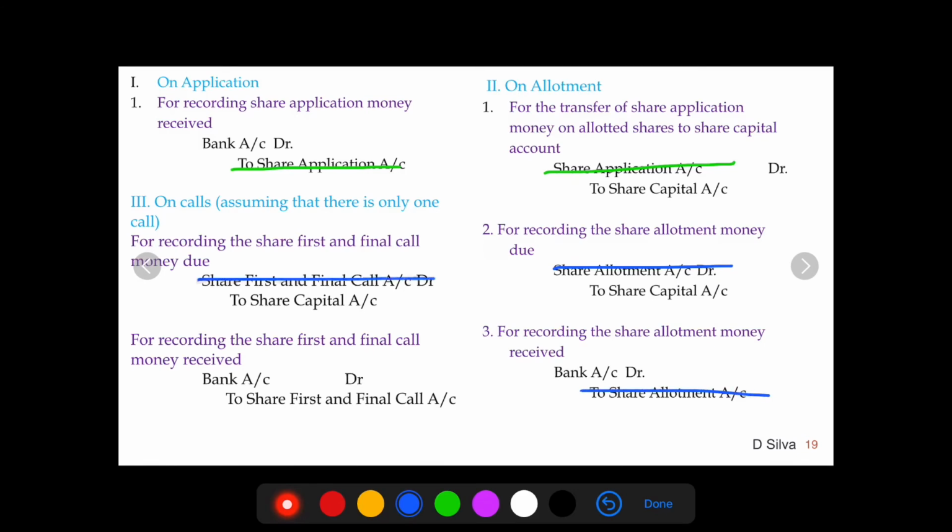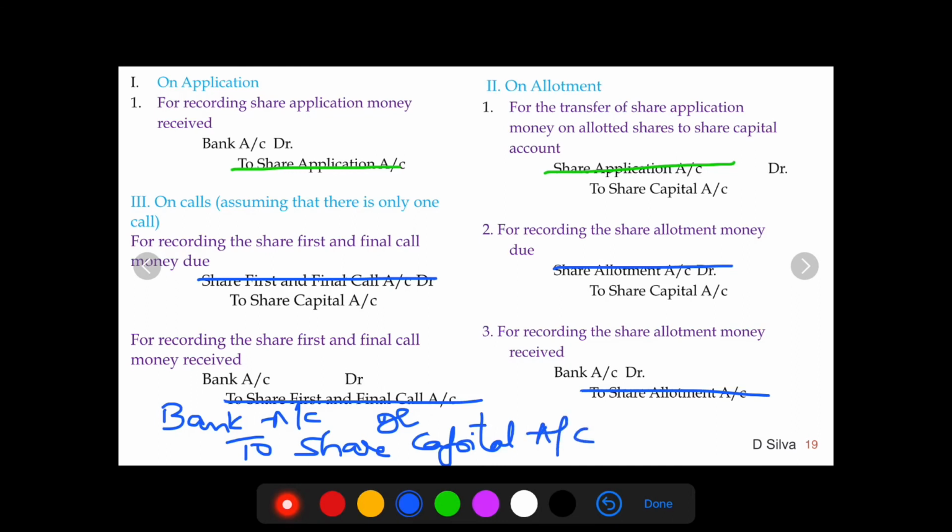Again on calls, a debit entry and a credit entry. So ultimately, what am I left with? It is nothing but bank account debit to share capital account.